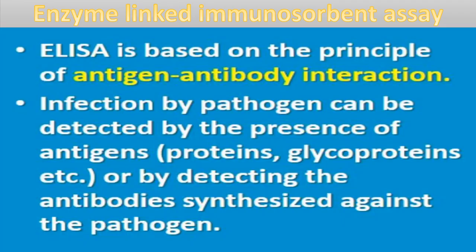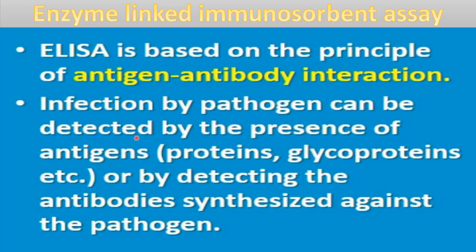Now the next technique is enzyme linked immunosorbent assay, which can also be used for the early diagnosis of any disease. This is ELISA, the full form of ELISA being enzyme linked immunosorbent assay. It is based on the principle of antigen antibody interaction. You know, antibodies are proteins which fight against antigens. So there is interaction between antigen and antibody, and it is based on that principle only.